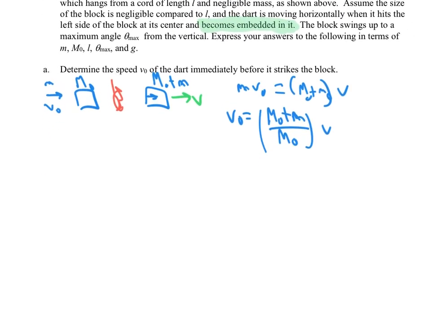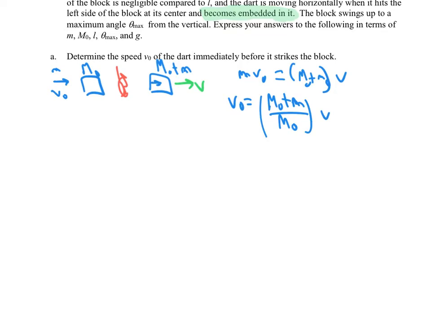Now our problem is we don't know v, but we can say this. We can say, well, now we have this thing moving with some v, and then it goes up some height, and it is at rest. So this has speed v, and this is at rest.